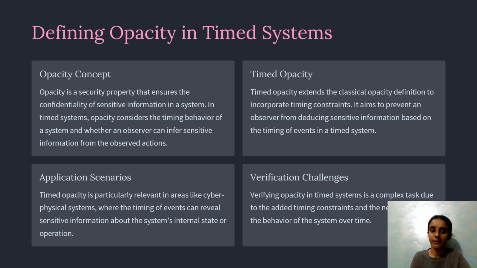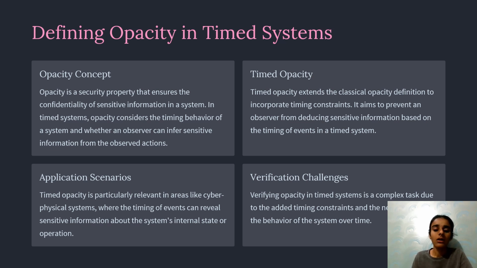Defining opacity in timed automata. Opacity is a security property that ensures confidentiality of sensitive information in a system. In timed systems, opacity considers the timing behavior of the system, that is, whether an observer can infer the sensitive information from the observed actions. Timed opacity: timed opacity extends the classical opacity definition to incorporate timing constraints. It aims to prevent the observer from deducing sensitive information based on the timing of events in a timed system.